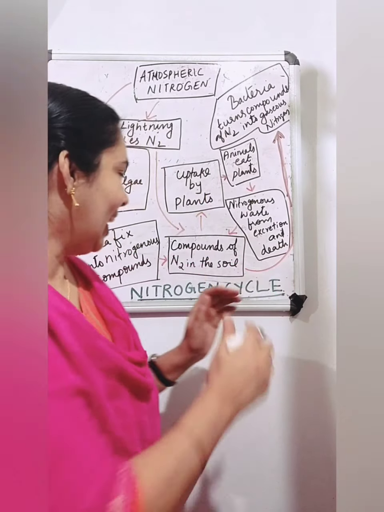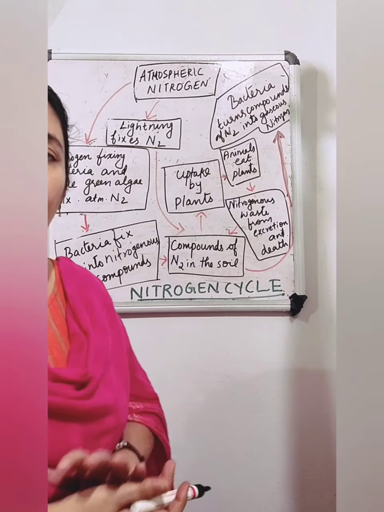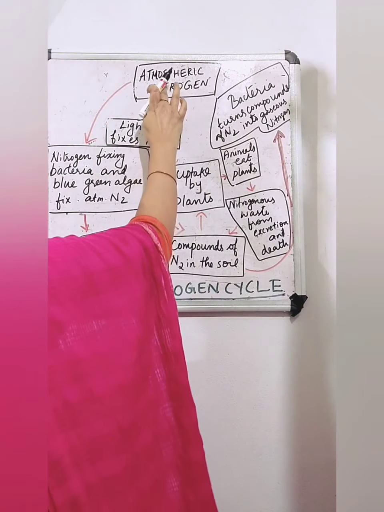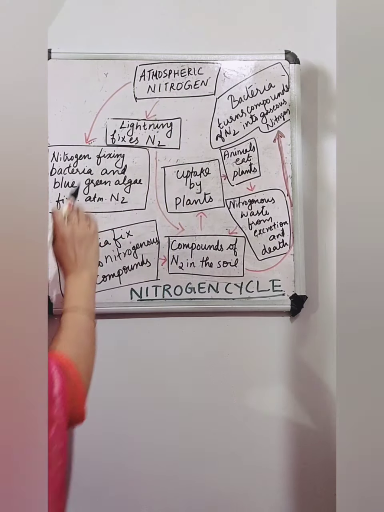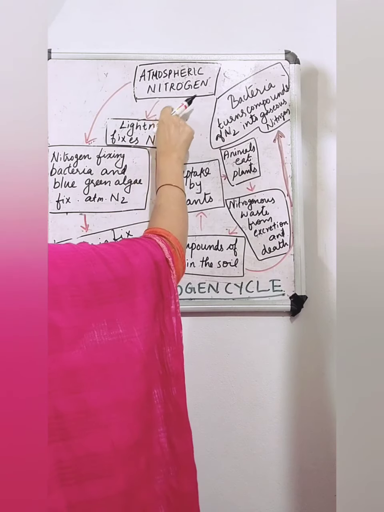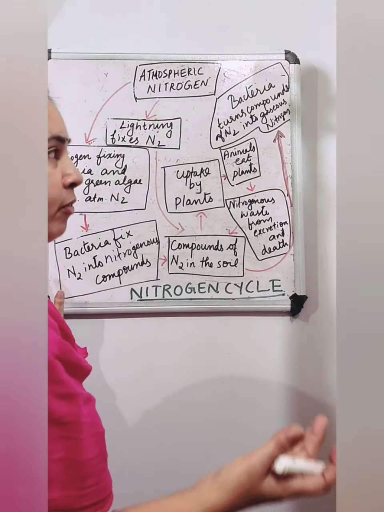Now you look at the diagram of this nitrogen cycle. So you should study this diagram of the nitrogen cycle. First step: atmospheric nitrogen. Nitrogen is present in the atmosphere. Then what happens? Due to lightning, lightning fixes nitrogen. So due to lightning, what happens? Nitrogen changes into oxides of nitrogen.